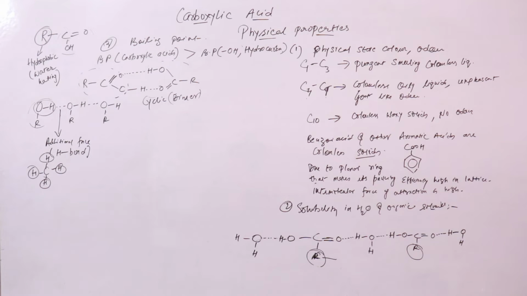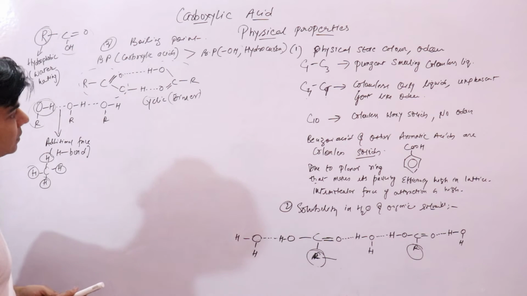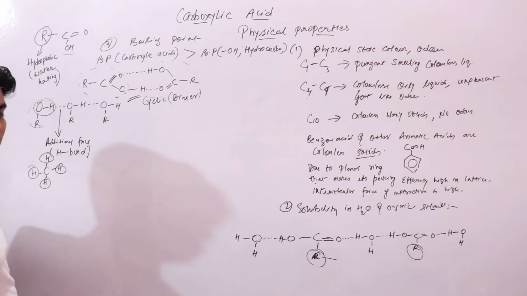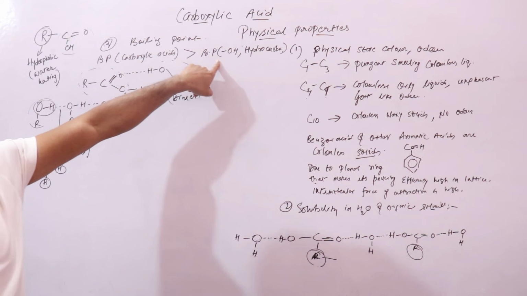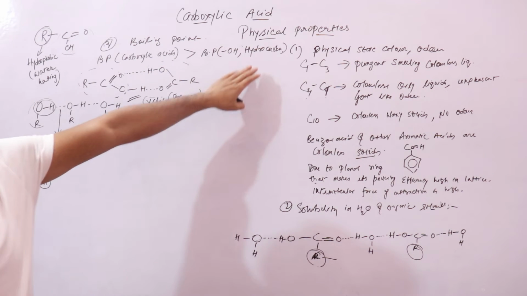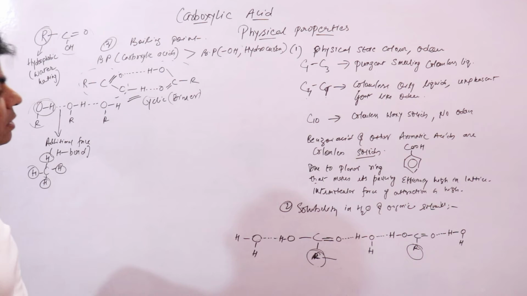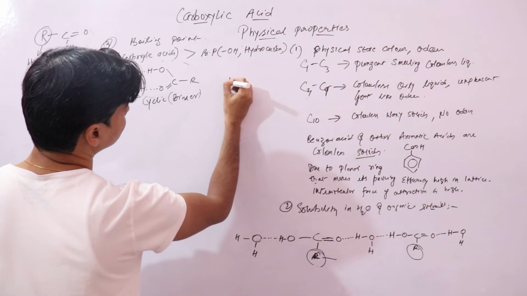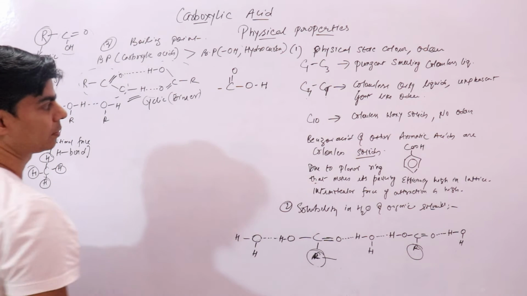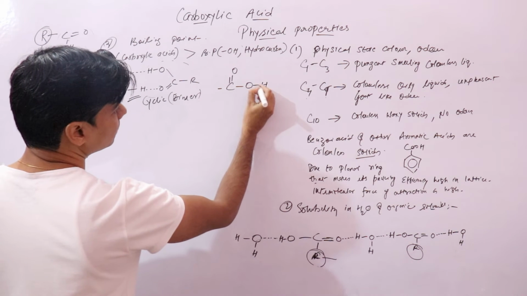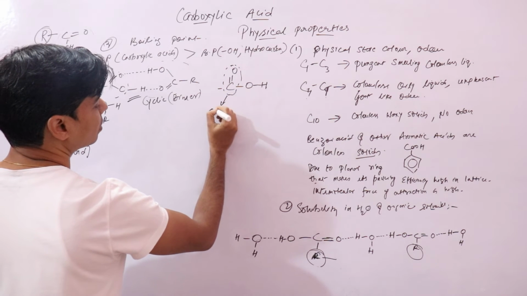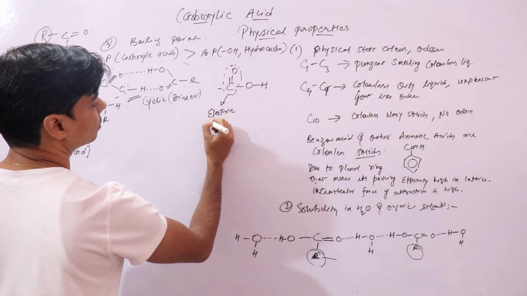Now the other thing that we need to look into is why the boiling point of carboxylic acid is higher than alcohols. We know why it is higher than hydrocarbons. Now we'll see why it is higher than alcohols. If you look at carboxylic acid, this carbonyl is an electron withdrawing group.